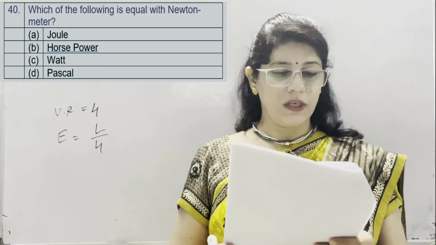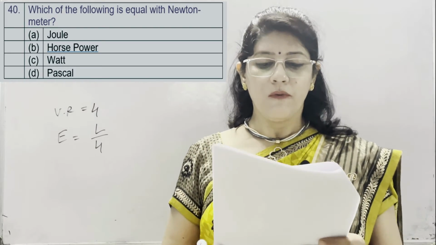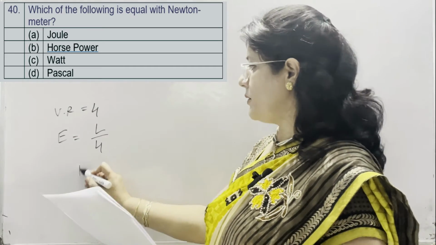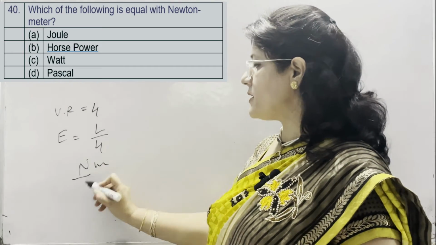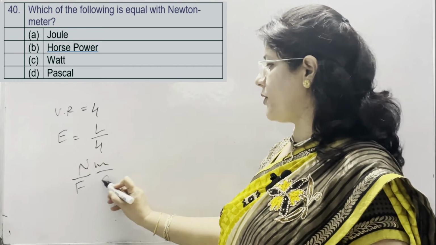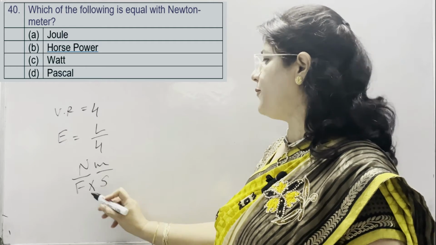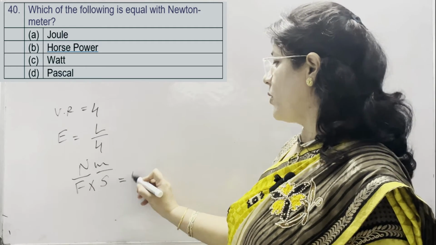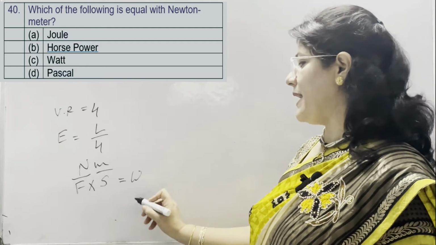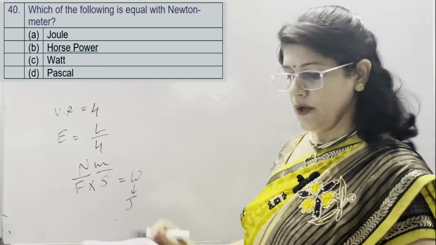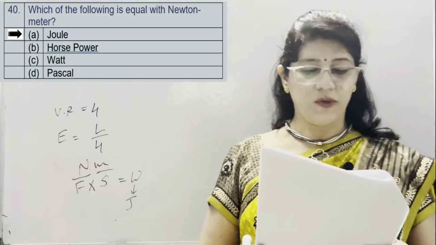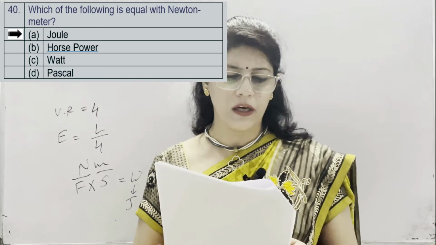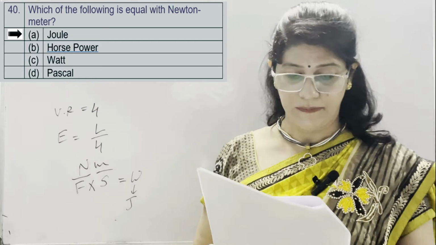Question number 40. Which of the following is equal to Newton meter? Newton is the unit of force and meter is the unit of distance, and we know the product of force and displacement is known as work done. So the SI unit of work done is joule. So it is equal to joule. A option is joule, second is horsepower, third is watt, and D is Pascal.